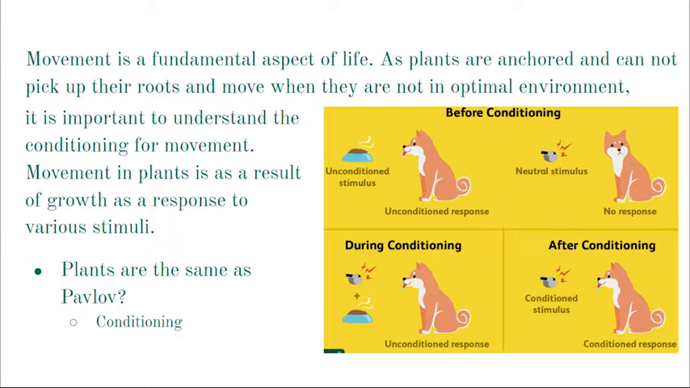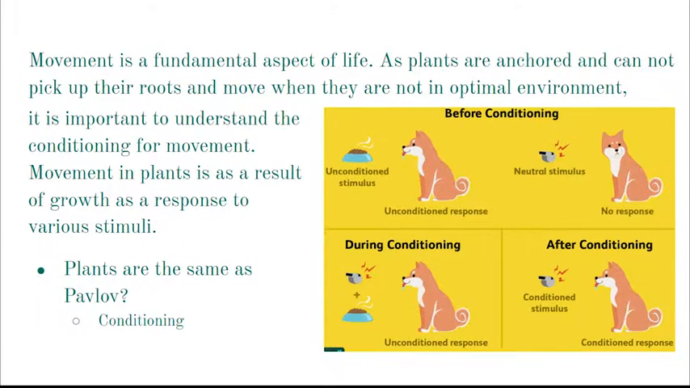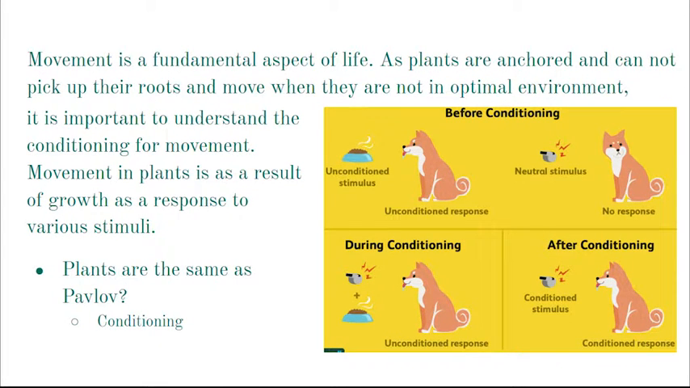For the personal engagement, movement is a fundamental aspect of life. As plants are anchored and cannot pick up their roots and move when they are not in an optimal environment, it is important to understand the conditioning for movement. Movement in plants is a result of growth as a response to various stimuli. For example, plants will grow towards light and their roots will grow towards water, as a way to increase their ability to obtain resources.